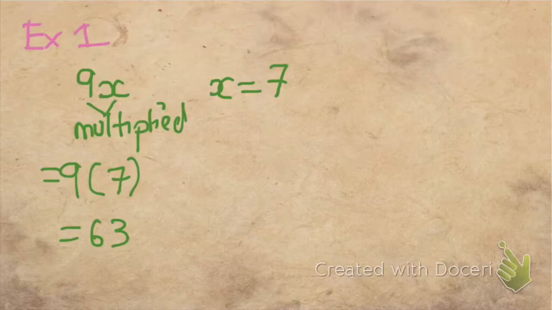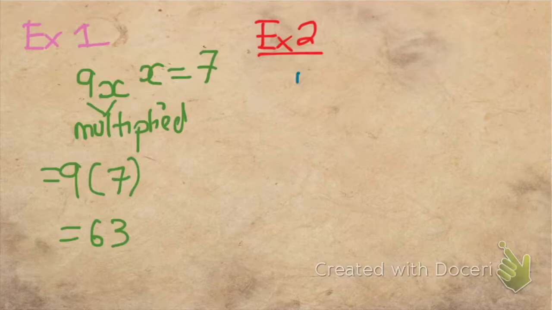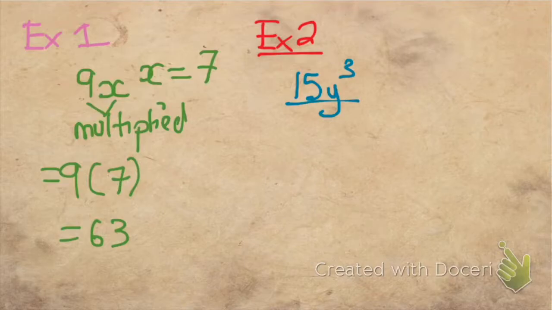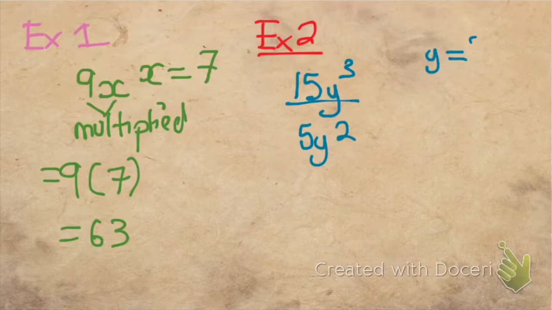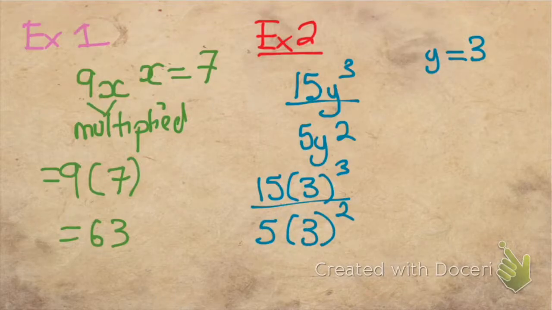That was a pretty simple example. But what I'm going to do is move this and do a second example right on the same page. Example 2. For this one, I'm going to give you a division, which is 15y to the power of 3 over 5y squared, when y is equal to 3. What you should do is always rewrite what you had originally, and put brackets around what you've replaced.